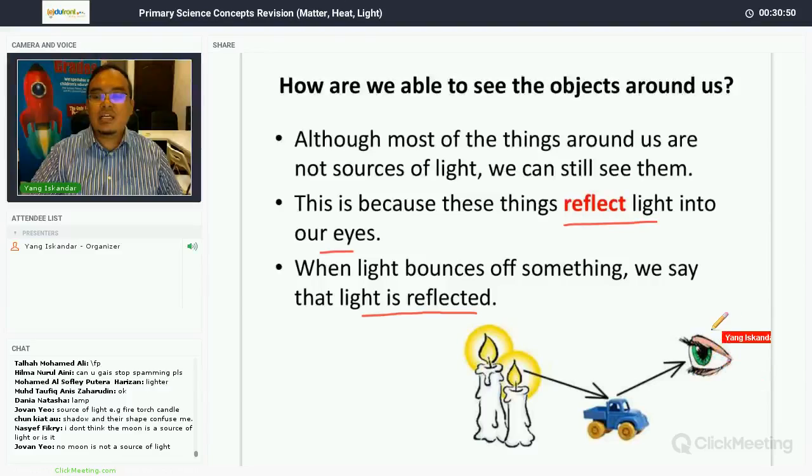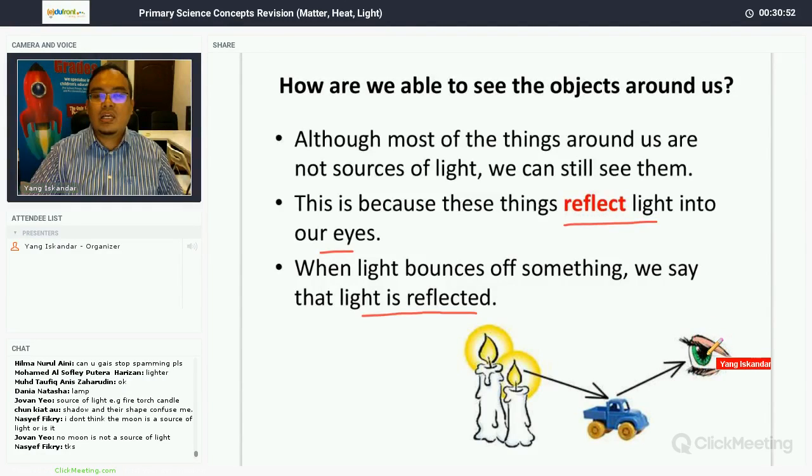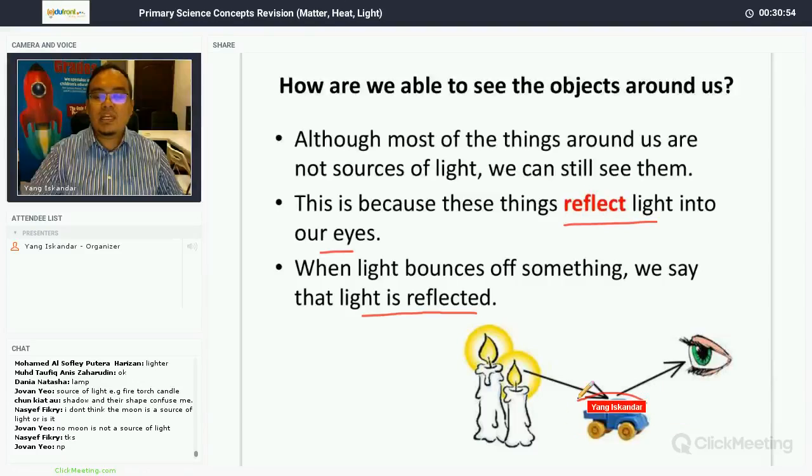So you can see here, these eyes are able to see this toy. Why? Because the light given off by the candle is reflected off this toy car and into the eyes. That is why you're able to see this toy car.